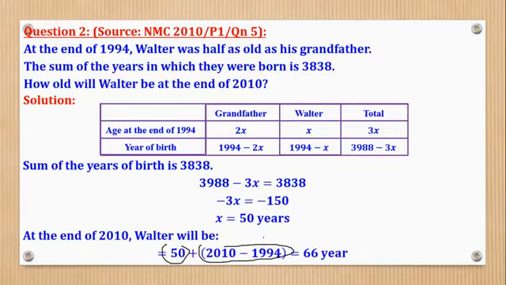Why? Because this year is at the end of 1994. So starting from 1995 up to 2010, those are the years which are added, and they are 16. So 16 plus 50, you come up with 66 years. That is the age of Walter in 2010, and that's what they wanted.